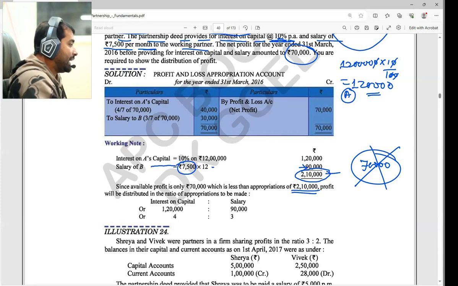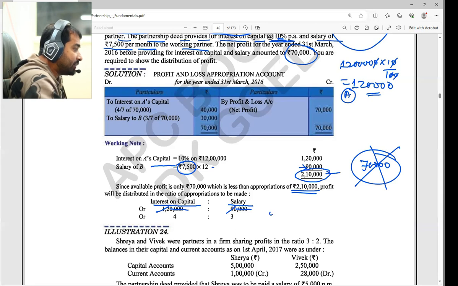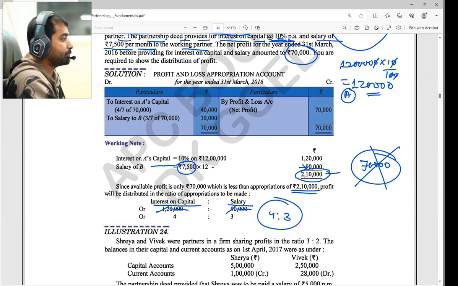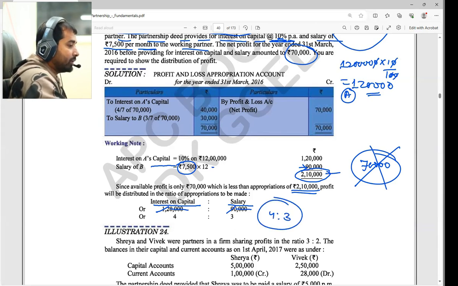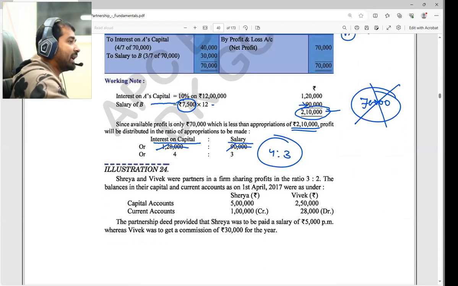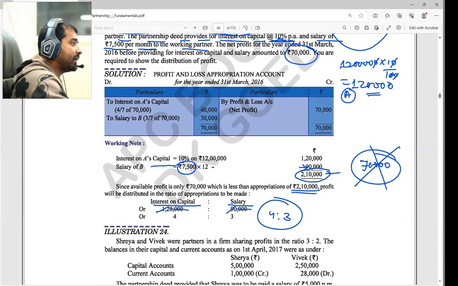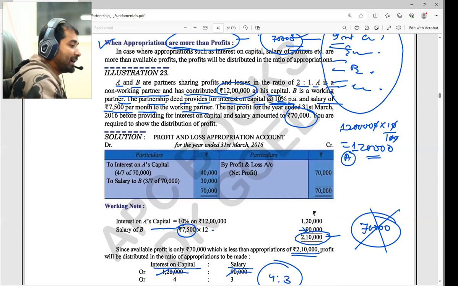A gets interest on capital of 1,20,000, and B gets salary of 90,000. Cut the 4 zeros; 3 fours are 12, 3 threes are 9. I have a ratio of 4:3.